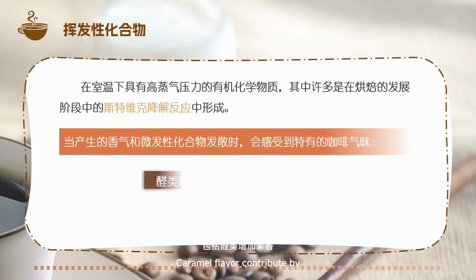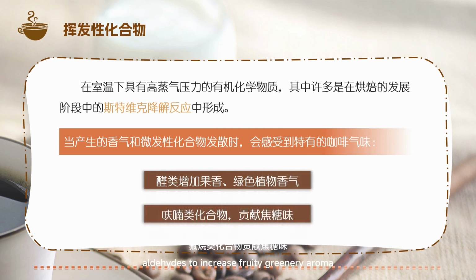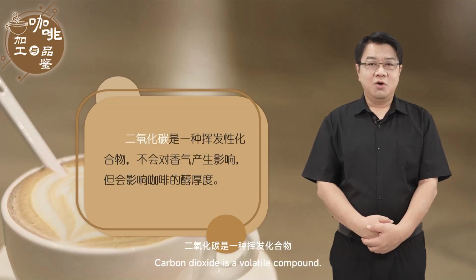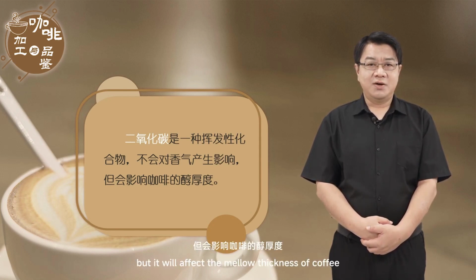Caramel flavor contributed by furan compounds, and aldehydes increase fruity and green aromas. Carbon dioxide is a volatile compound. It will not affect the aroma, but it will affect the mellow thickness of coffee.